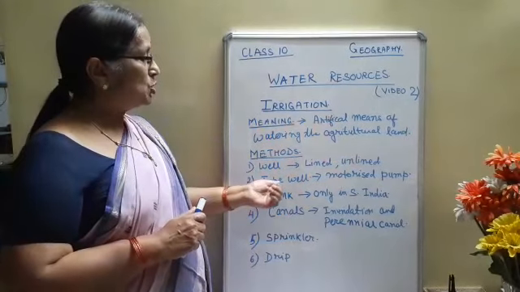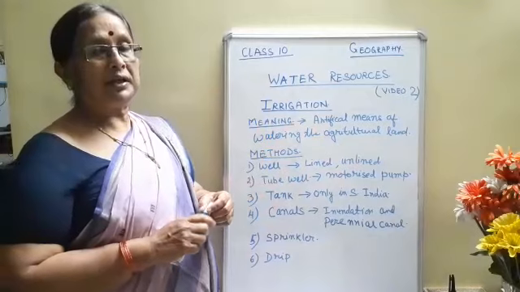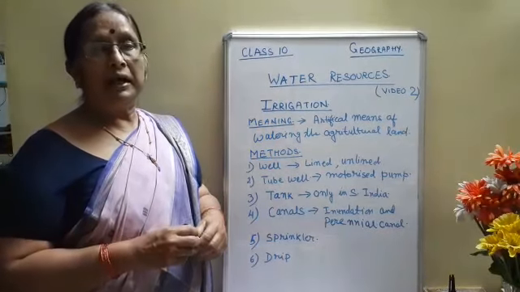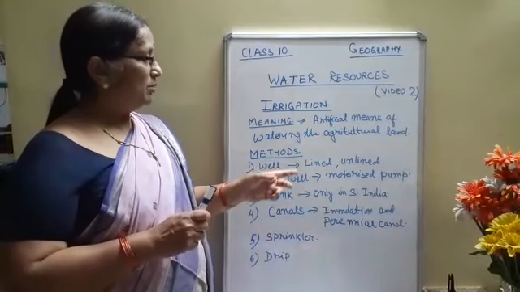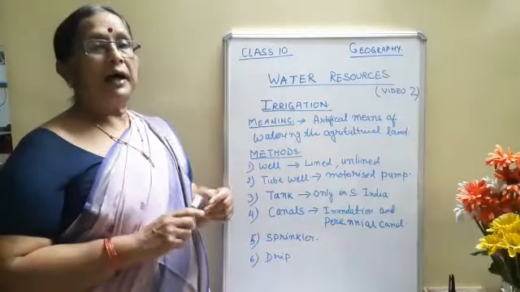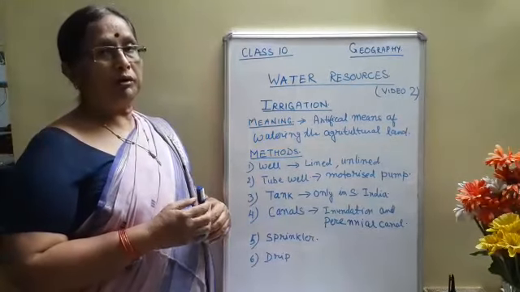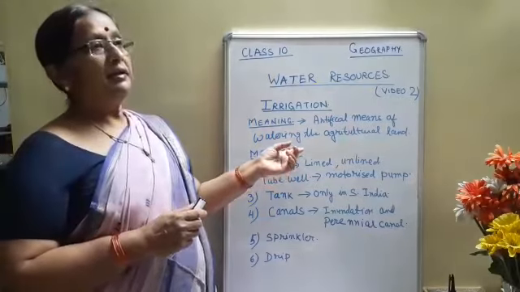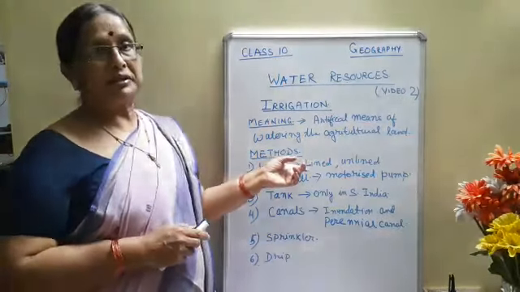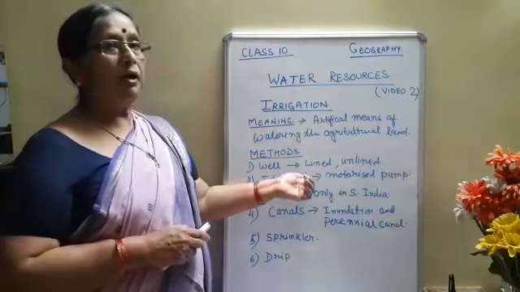Now second is tube well. In order to extract underground water, people made a bore well, and with the help of a motorized pump, we extract water, and that water is spread out to the whole of the field. So we can extract more water, but for this the government should have a cheap rate of electricity for the farmers, because without electricity a tube well will not work.